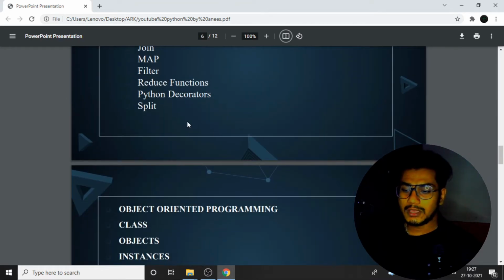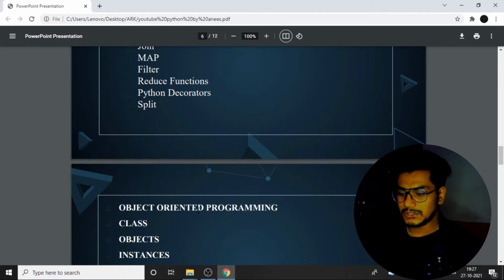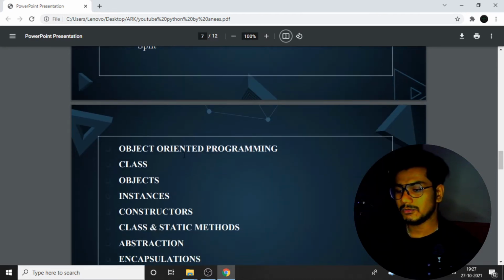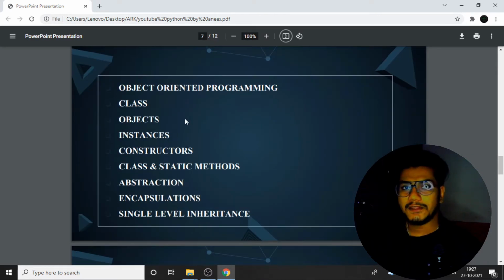Then the most important concept I'll be teaching you. What is that? That is object oriented programming. In each and every interview, even after your degree, if you go to any interview, the foremost thing they will ask you is object oriented programming. It is the easiest concept, but nowadays people take it like it is rocket science. But it's very simple, as I said. We just need to understand it.